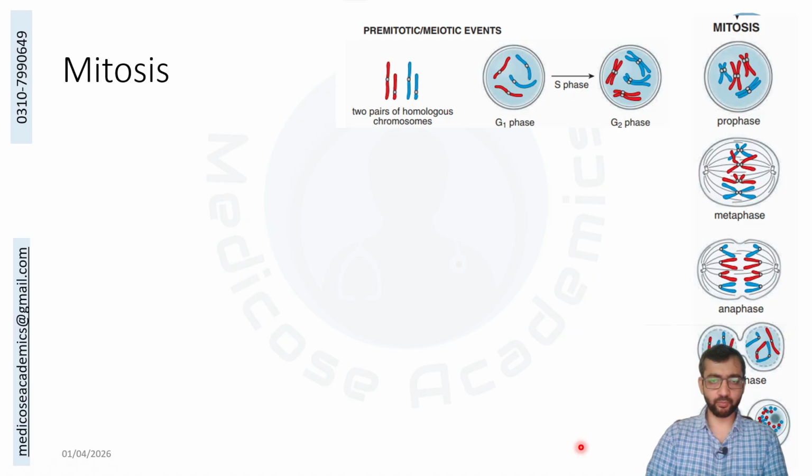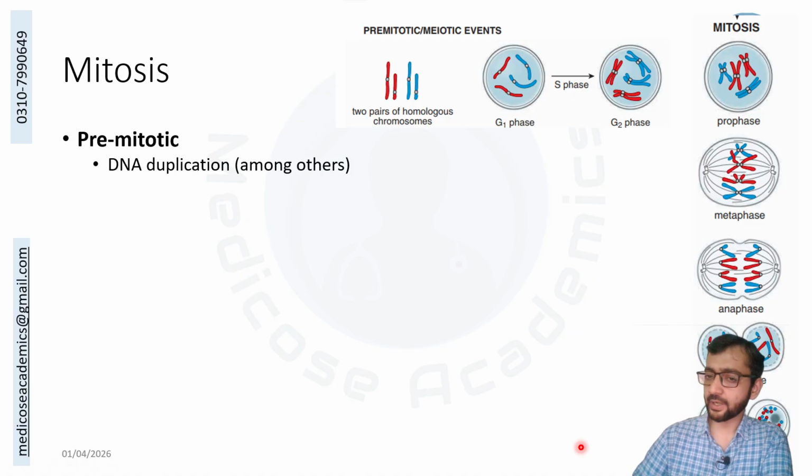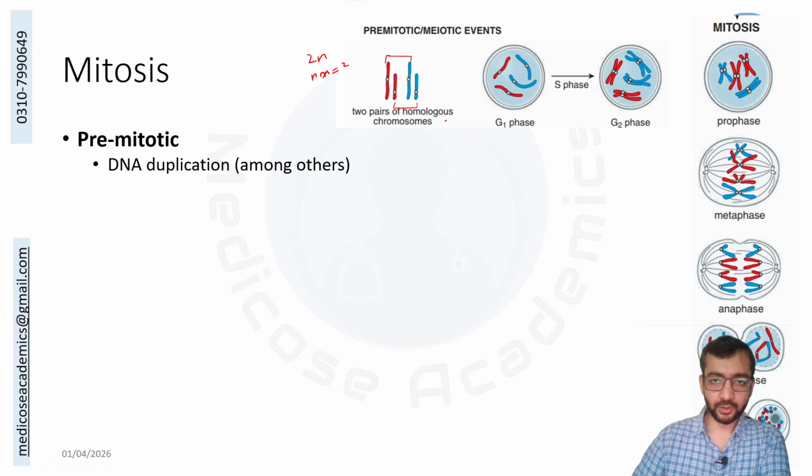Mitosis. What is occurring? Pre-mitotic, what happened in the cell cycle? In this particular picture, you have two pairs of homologous chromosomes. So this means you have 2n, and n is equal to 2 in this case. This is n. Okay. So you have two chromosomes. In G1, and in S phase the DNA synthesis was done, and after S phase it became duplicated.